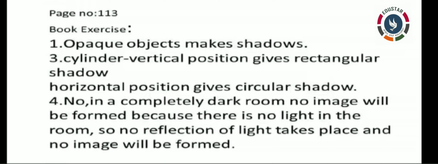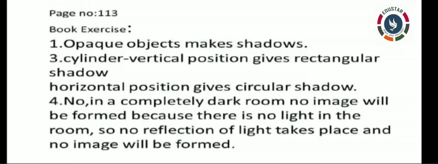Divide into columns: opaque, transparent, translucent, luminous, non-luminous. Okay, 5 columns you should divide and write the object name first. Total 6 columns. Write the object's name.